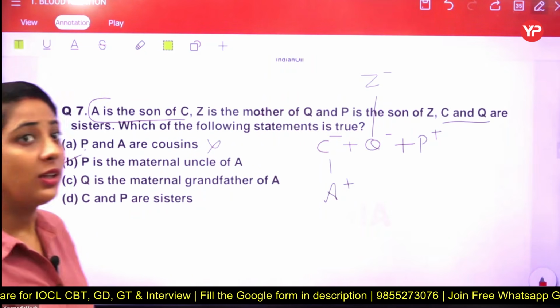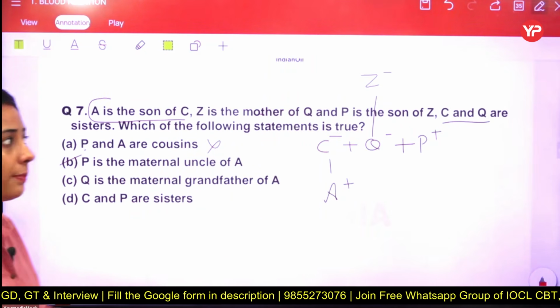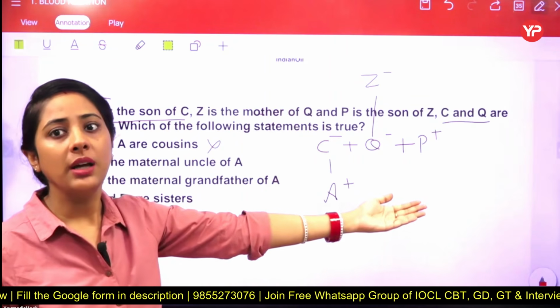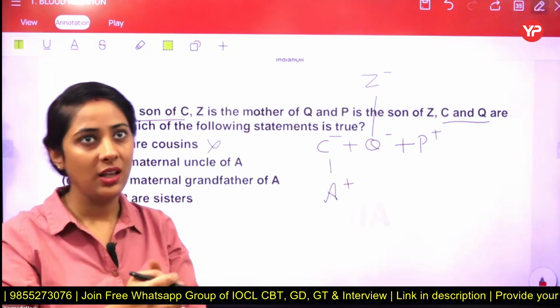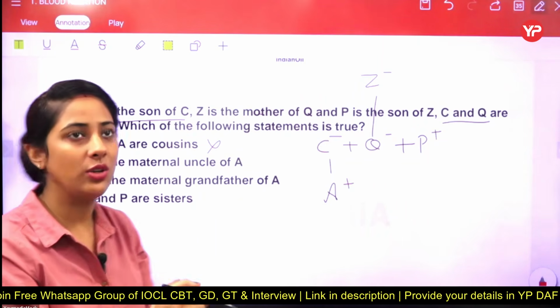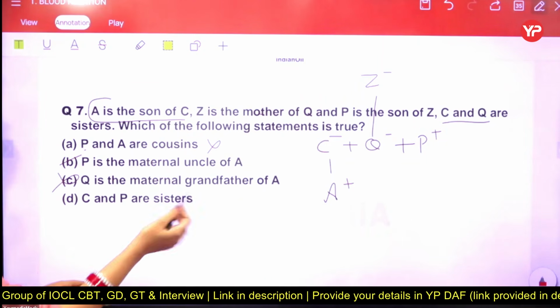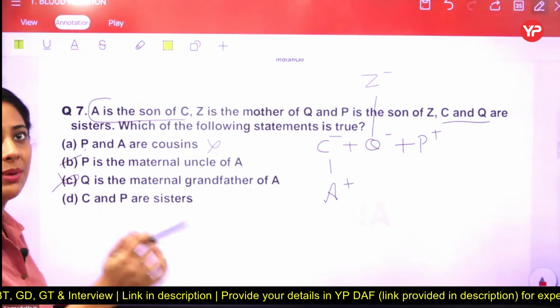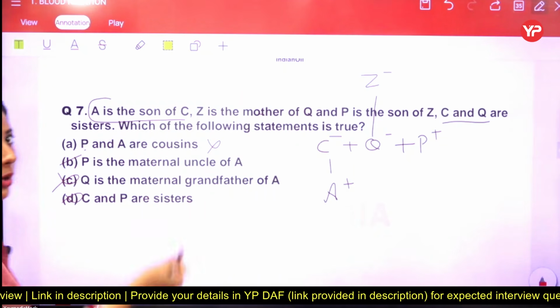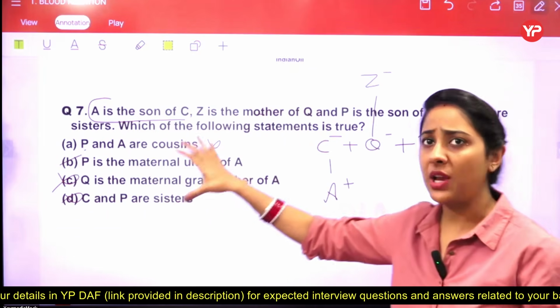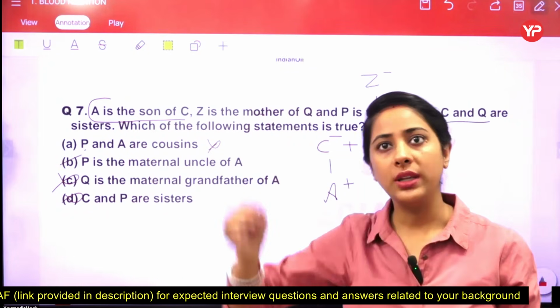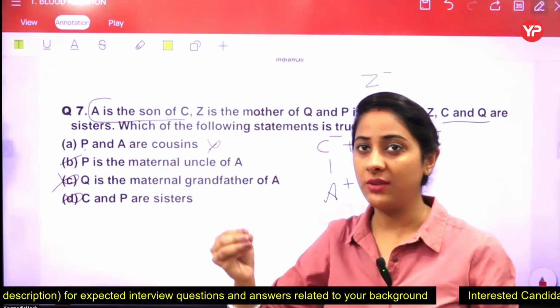The next one is Q is the maternal grandfather of A. How can Q become a grandfather here, because Q is in the second generation and A is in the third generation. So this is also wrong. C and P are sisters? No, they are siblings. So this is also wrong. Only option B is true here. So maybe the question can come in this way. In that case, you just have to check each and every option one by one.